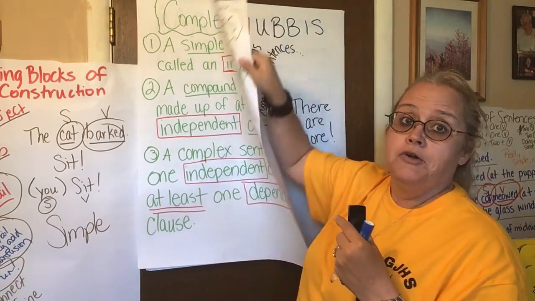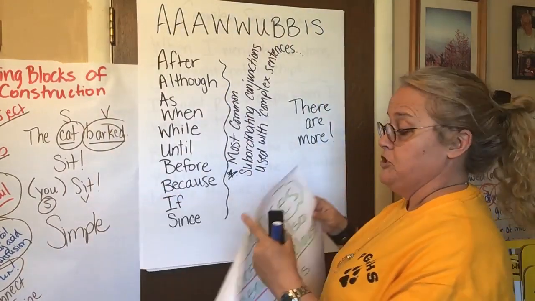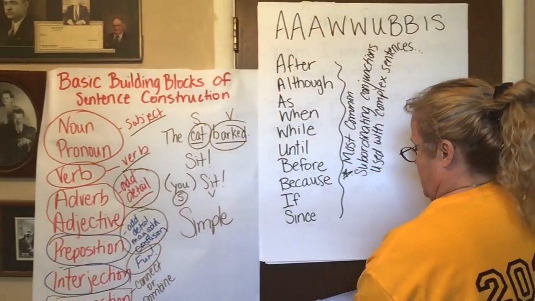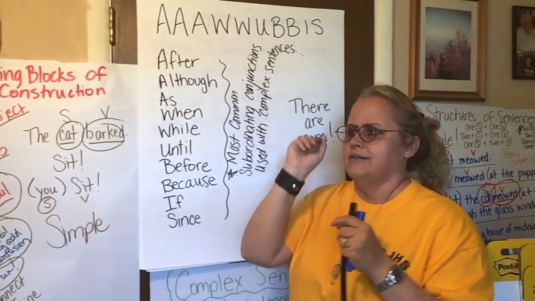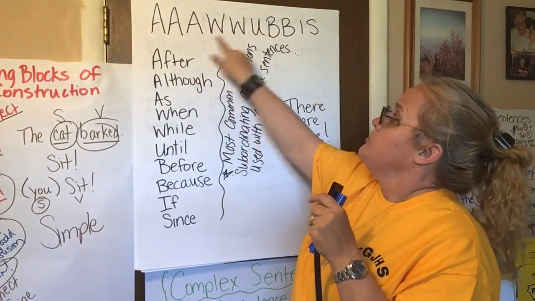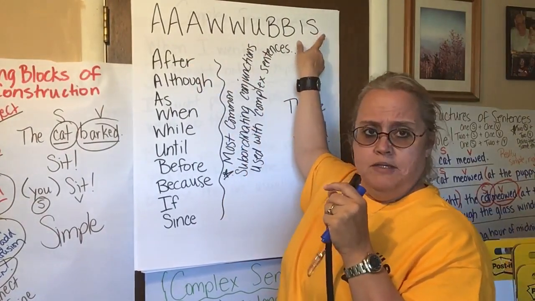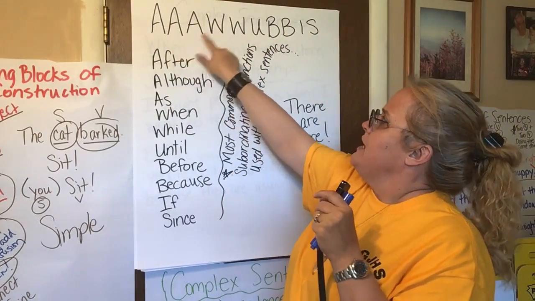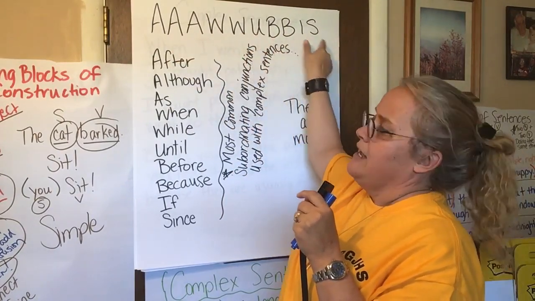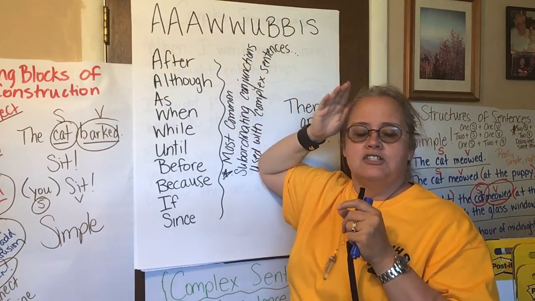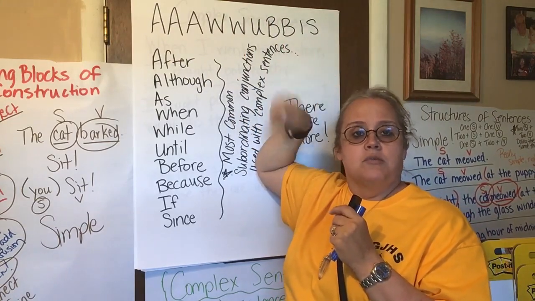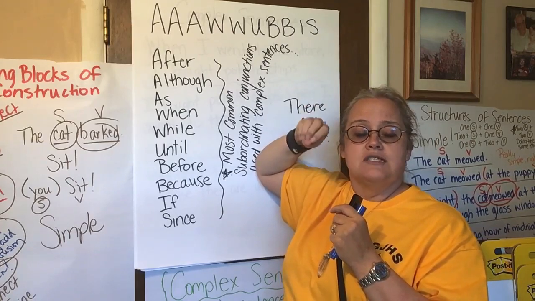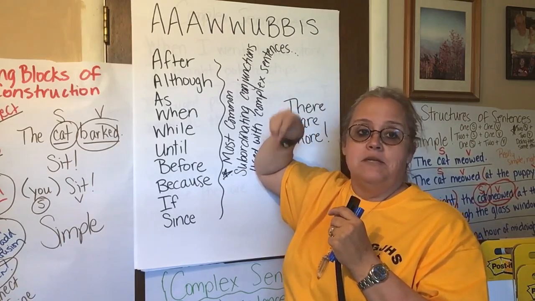Now, this one I know you're going to be really excited about because I mentioned it before in class. And I know I called it something else. I think I called it a wabasibus or something, but it's a woobus. The 3 A's, 2 W's, U, B, B, I, S. And essentially, just like fanboys, it's an acronym that gives you the subordinating conjunctions. These are the words that will begin a dependent clause.